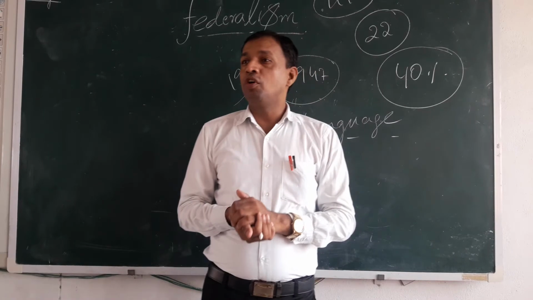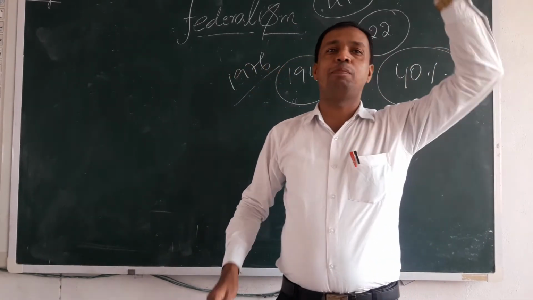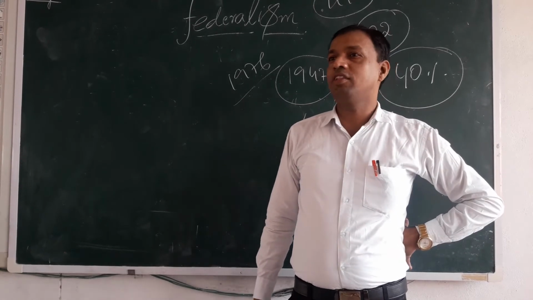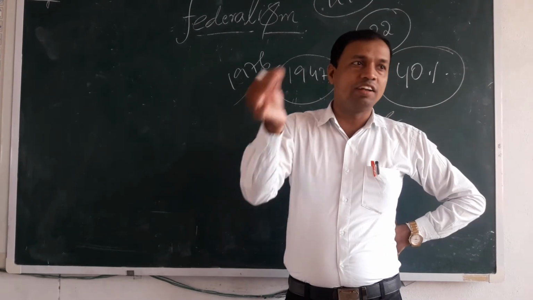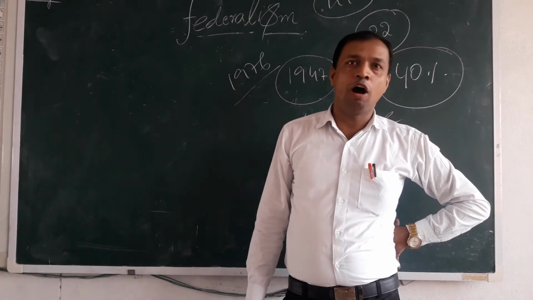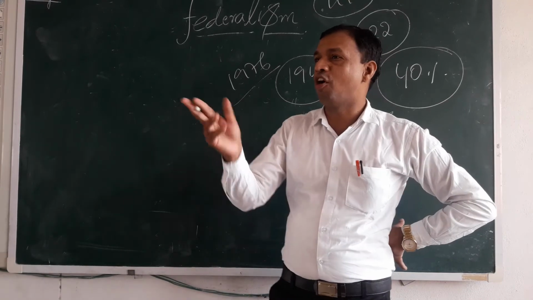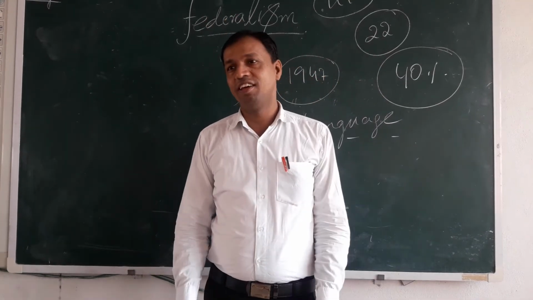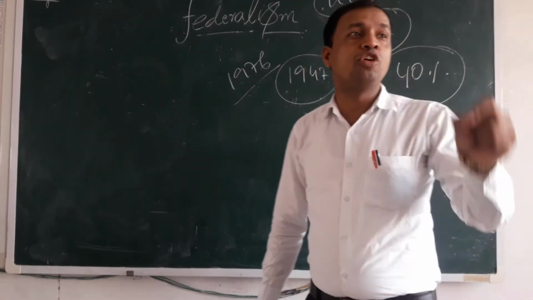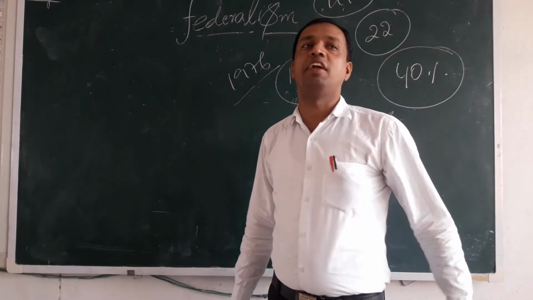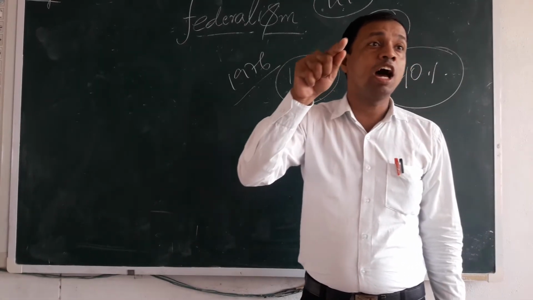Now, so they started reducing the vote bank of the National Party. Now National Party thought that unless and until we do coalition or form alliance with these local parties, we are not going to form a government at the central level. So the era of 1990 is known as era of coalition government in India.